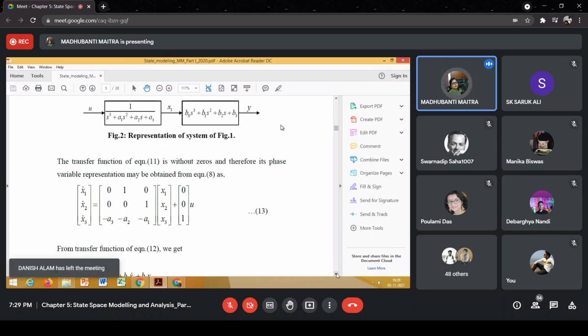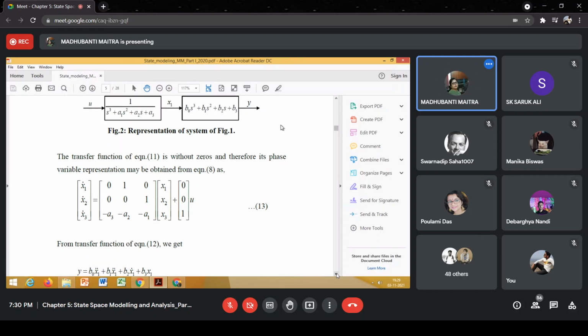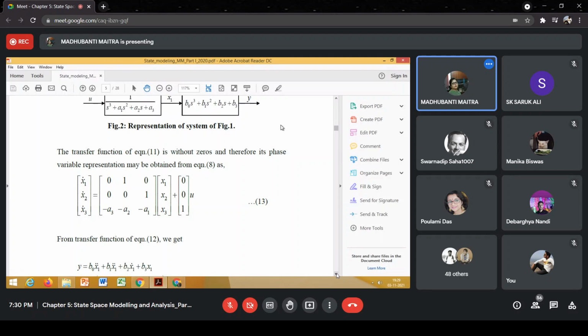So the output equation y will be equal to b0 s cube into x1, the first term. Do you agree? Yes, ma'am.